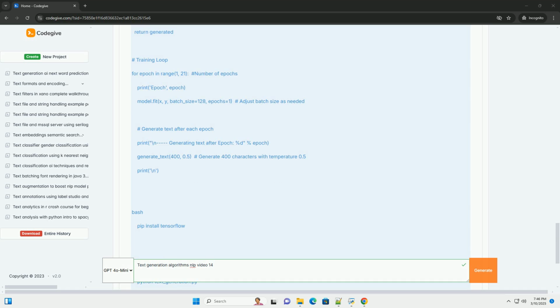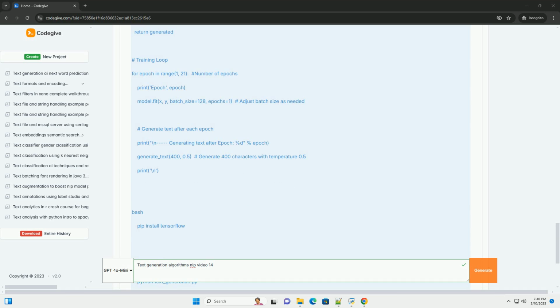1. Data preparation. Load the text data from a file. Create character-to-index and index-to-character mappings to convert characters into numerical representations. Create sequences of characters and their corresponding next characters, preparing the data for supervised learning. Convert the sequences into one-hot encoded vectors.